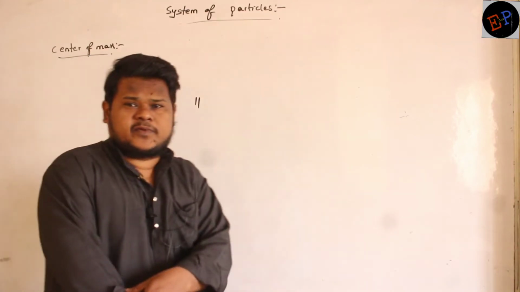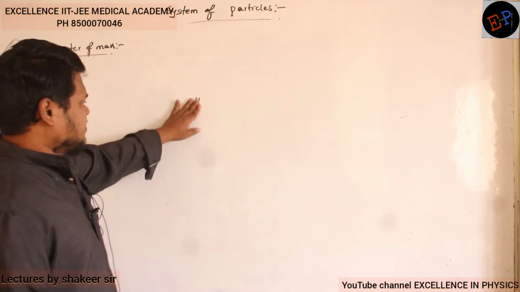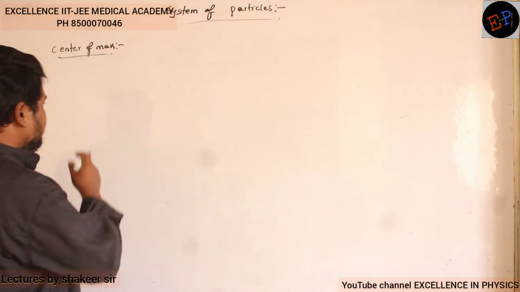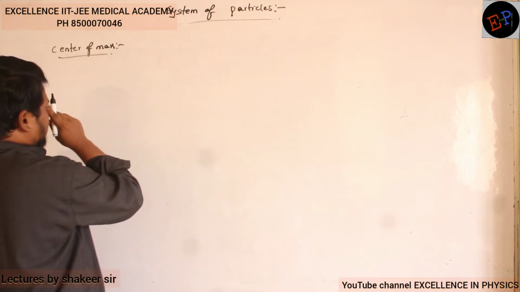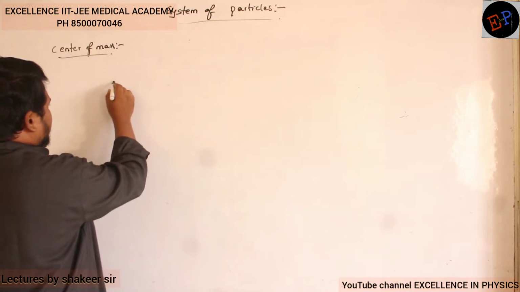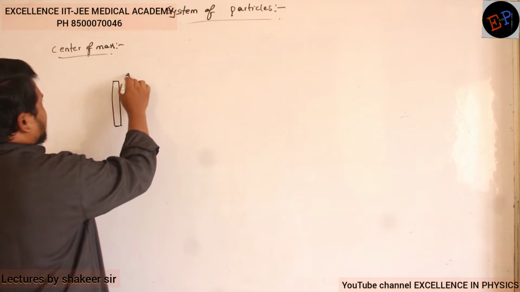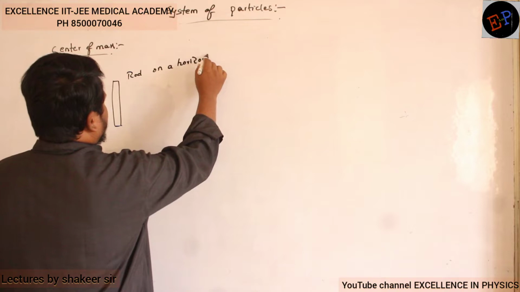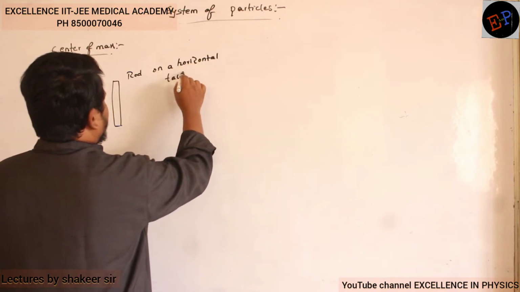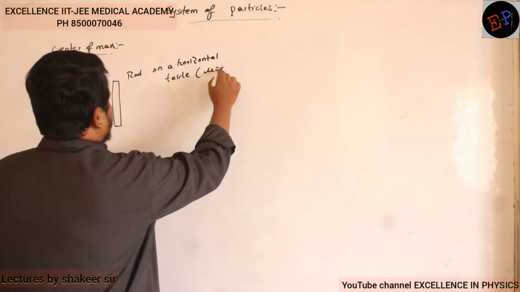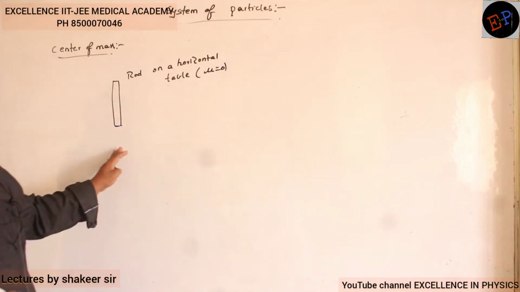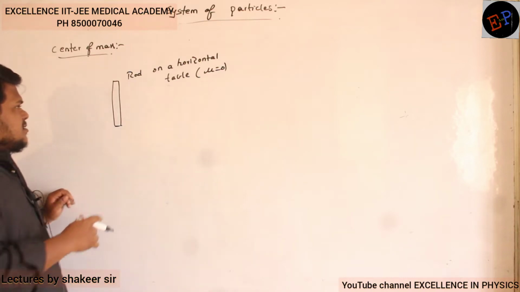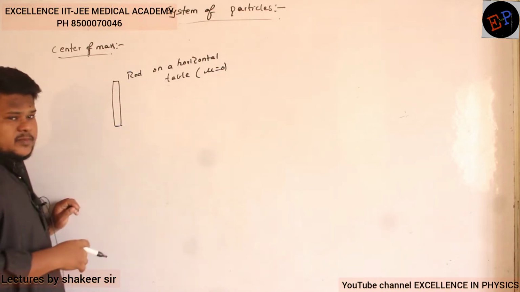So the next topic which we are studying is center of mass. Let us see what is the importance of this center of mass. For example, if you take a rod on a horizontal table, where the coefficient of friction is 0. So this is a rod which is present on a horizontal table, and consider there is no friction between the rod and this table.